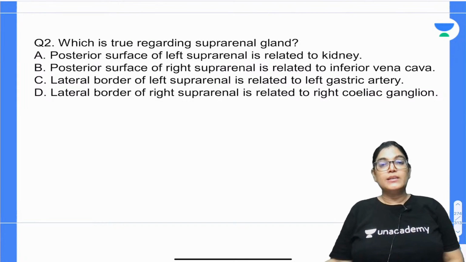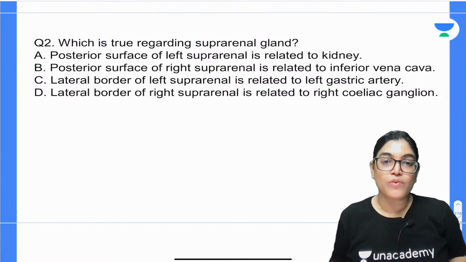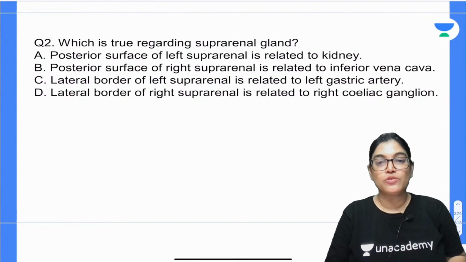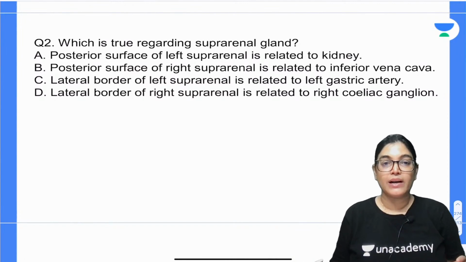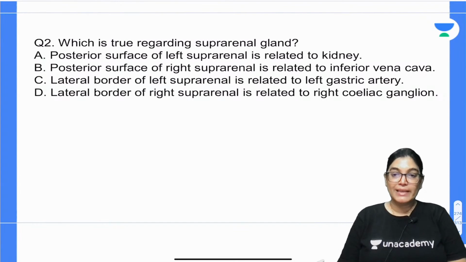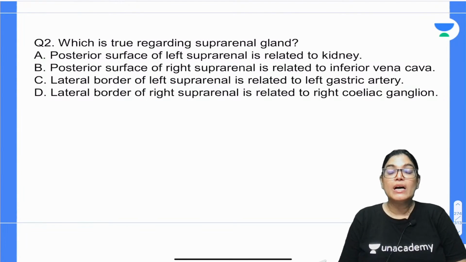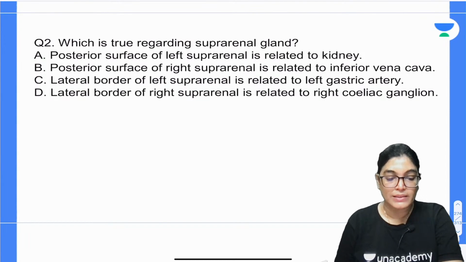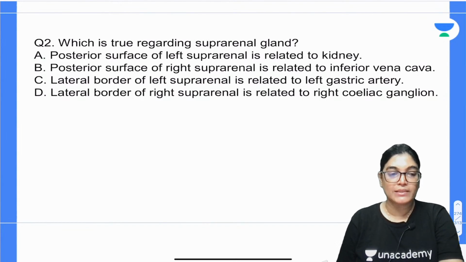Option A: posterior surface of left suprarenal gland is related to kidney. B: posterior surface of right suprarenal gland is related to inferior vena cava. C: lateral border of left suprarenal gland is related to left gastric artery. D: lateral border of right suprarenal gland is related to right ciliary ganglion. Question number 2, mark the correct answer.